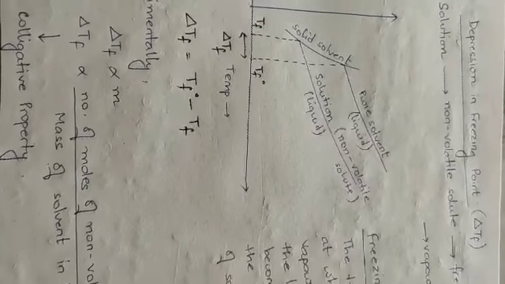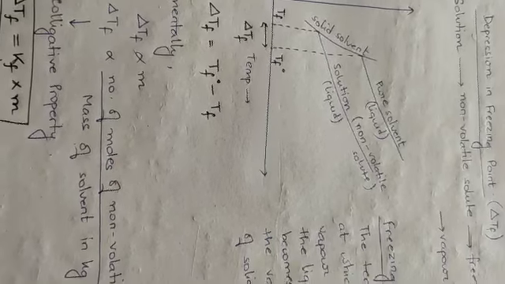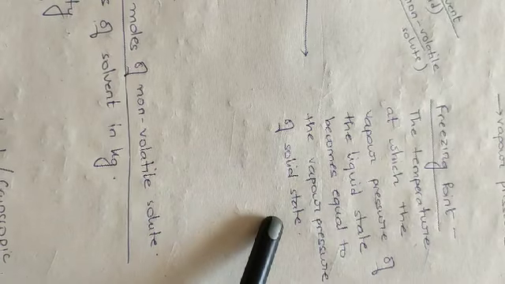Now from the concept of vapor pressure, which we had learnt in lecture number 6, we can define freezing point as the temperature at which the vapor pressure of the liquid state becomes equal to the vapor pressure of solid state. Now vapor pressure of the liquid state is something which we had learned previously. But vapor pressure of the solid state, this part is a bit unknown to you.